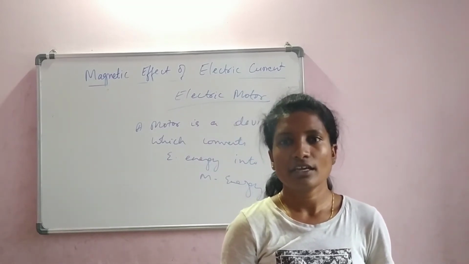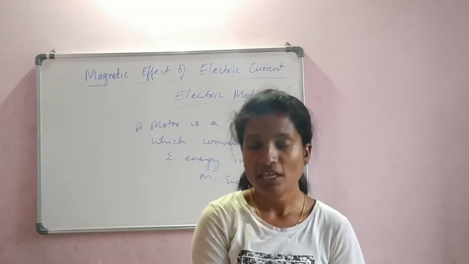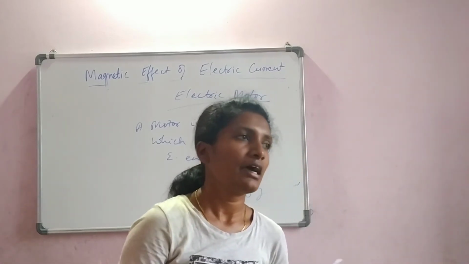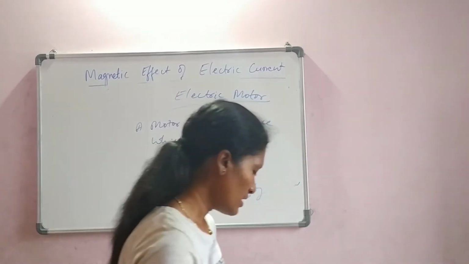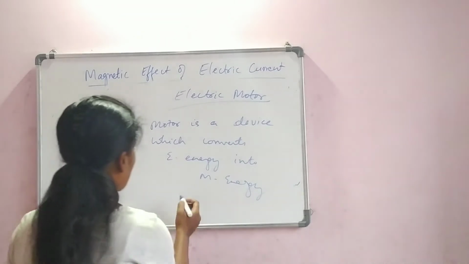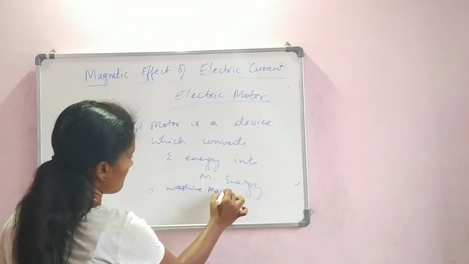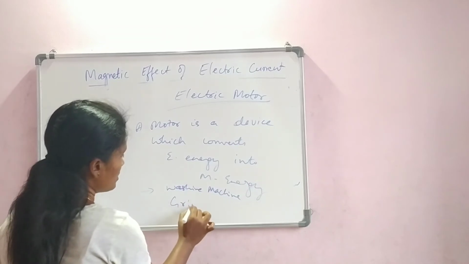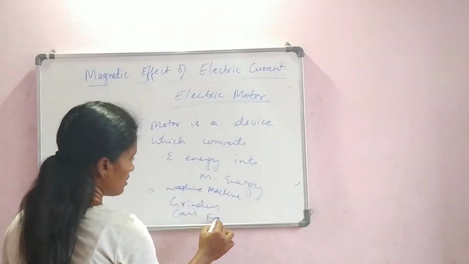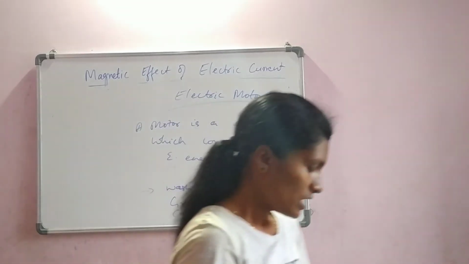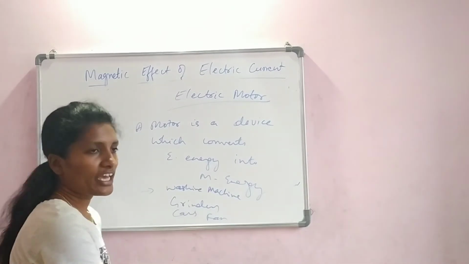Again, the electric motor is present in the washing machine. Similarly, in cars and many day-to-day life equipments, we can see electric motors. So washing machines, grinders, cars, fans, etc. consist of this. Now, we understood the definition of an electric motor and where it is present.